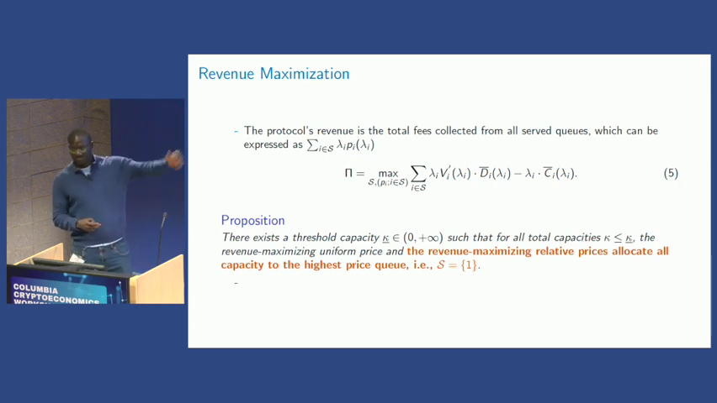Now, in the paper, I prove this proposition: if there is a lot of global congestion, the way you think about it is, there is a threshold capacity kappa low, below which the revenue maximizing relative prices would allocate capacity to the highest price queue. So you will only serve the highest price queue in this situation. Think of this as the case where, whether it is relative price or a uniform price, you will serve the highest price queue. You can think of this as the May 2022 example that I gave, where no other transaction is coming in. This is like the example of the global order as well. Okay?